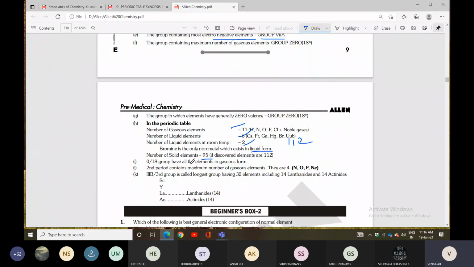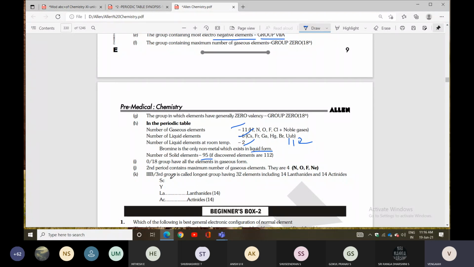The second period contains the maximum number of gas elements. They are nitrogen, oxygen, fluorine, and neon. These elements belong to the gaseous elements, and the second period contains the maximum number of them.